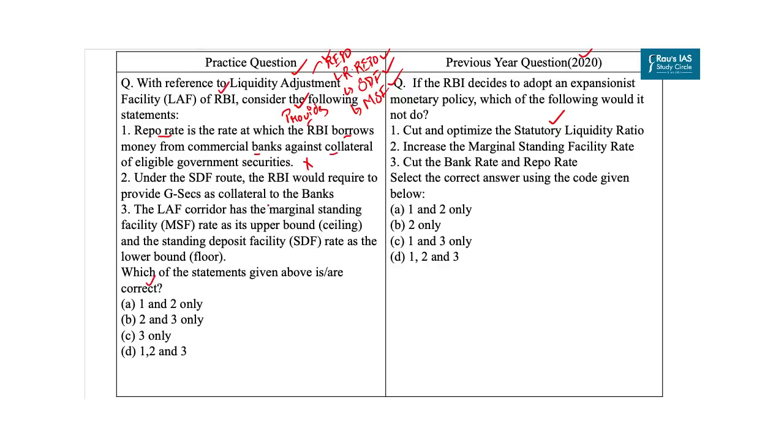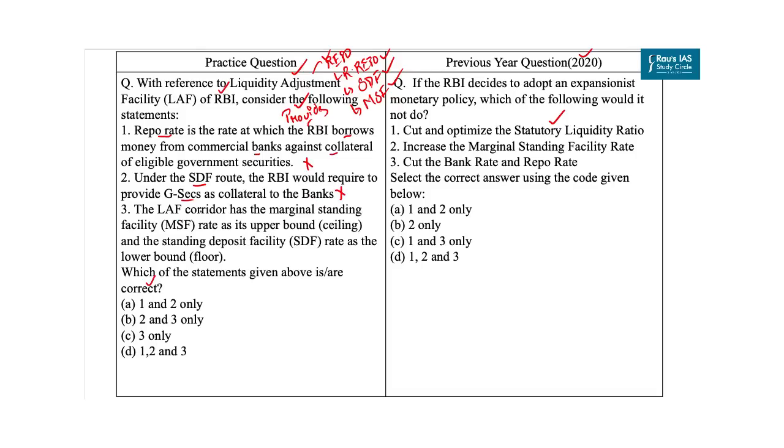Now let's come to the second statement. Under the standing deposit facility route, the RBI would require to provide government securities as collateral to the banks. Now SDF works like reverse repo. However, SDF is different from reverse repo as under the SDF route, RBI would not be required to provide government securities as collateral to the banks. Hence, it would enable RBI to absorb huge amount of liquidity from the economy without government securities acting as a collateral. So our second statement is incorrect.